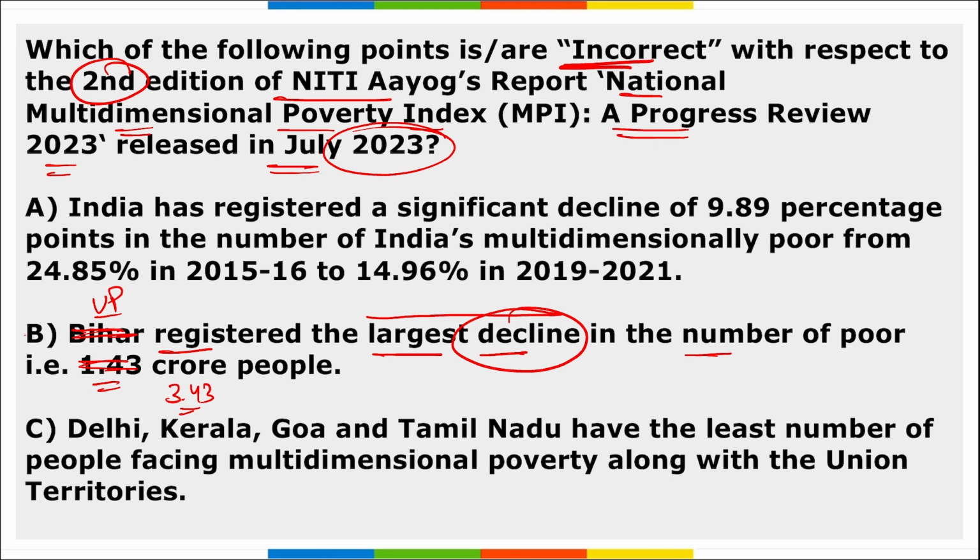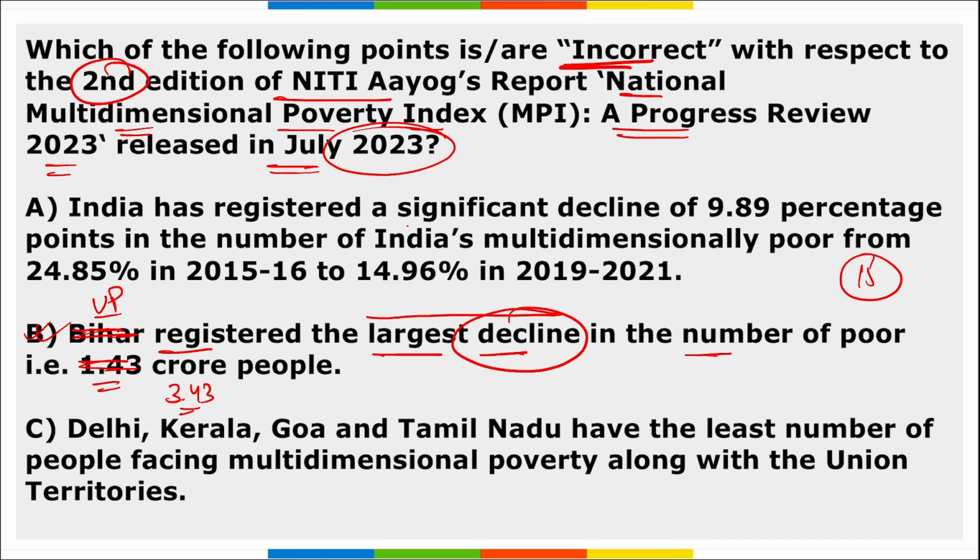So in this index, also remember this data is about the last 15 years and it suggests that there has been a huge decline in the number of poor people in India. The fastest reduction in the multidimensional poor was observed in the state of UP on the top position, then Bihar, Madhya Pradesh, Odisha and Rajasthan subsequently. Right? Then Delhi, Kerala, Goa and Tamil Nadu. These are the states that have the least number of people that face multidimensional poverty.